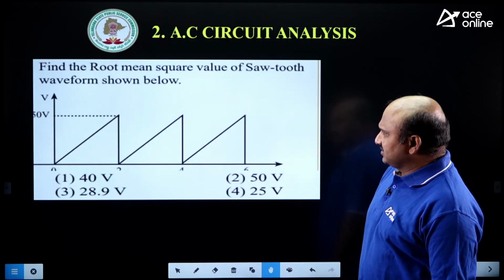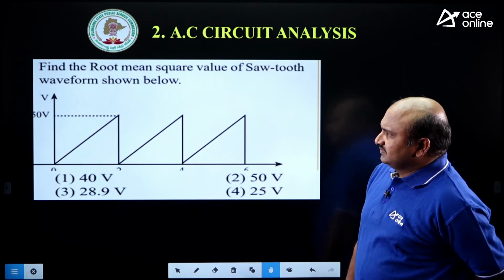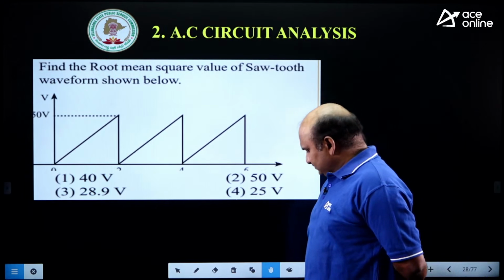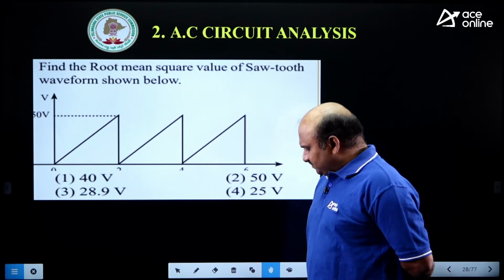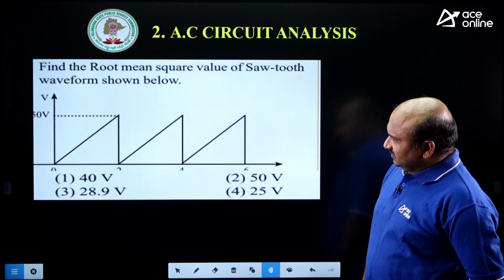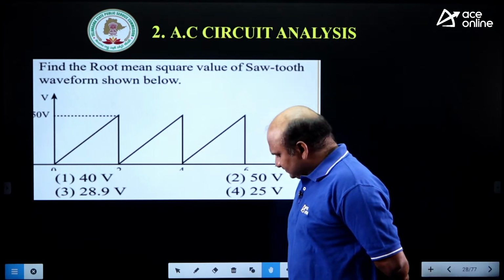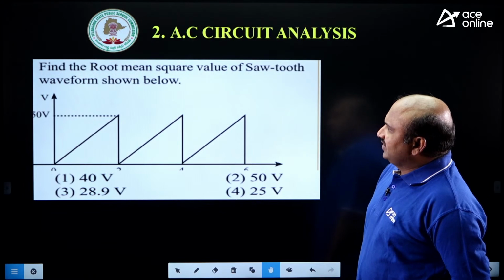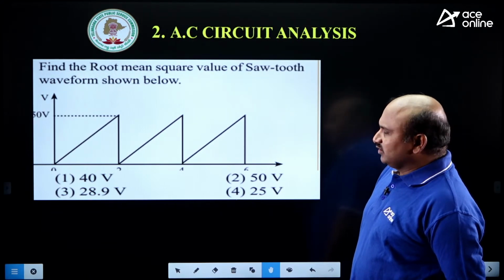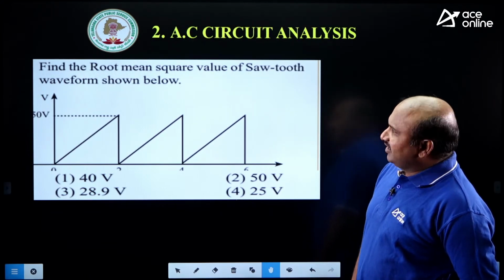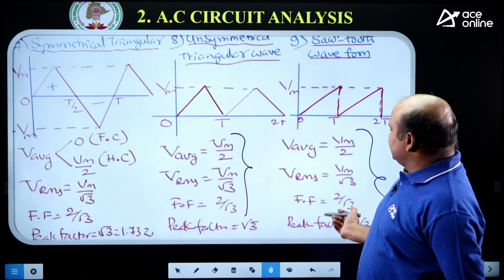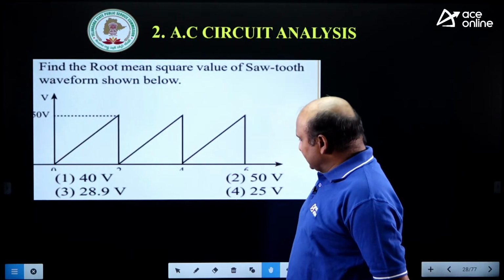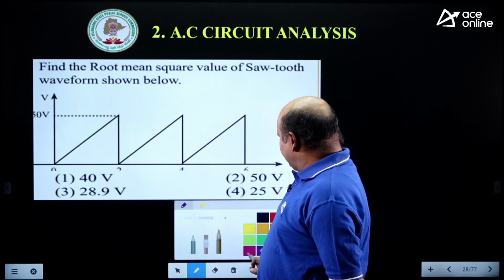In the last examination, this question is given. Find the root mean square value of sawtooth waveform. Now, this is your job. Tell me the answer. Find the root mean square value of sawtooth. Sawtooth waveform's root mean square value, how much? Just now we have seen Vm by root 3. It's very simple here. Vm by root 3.